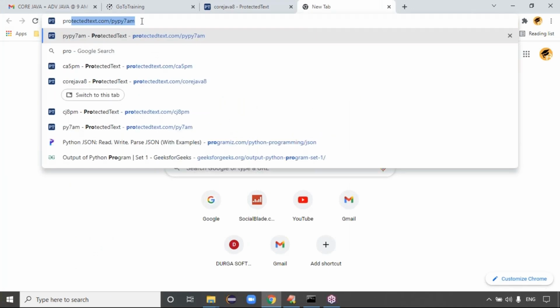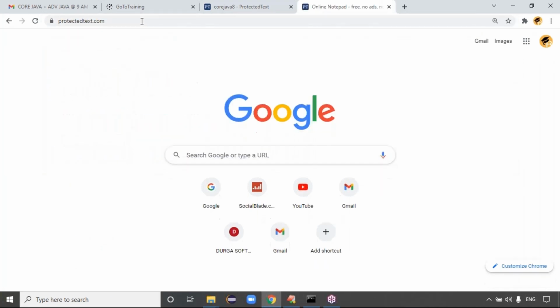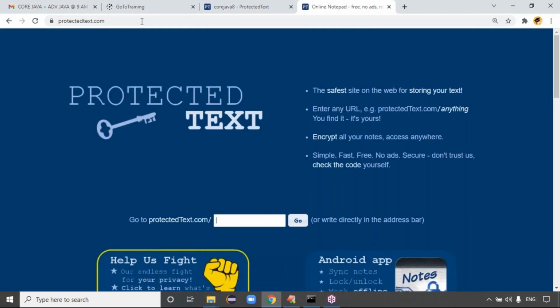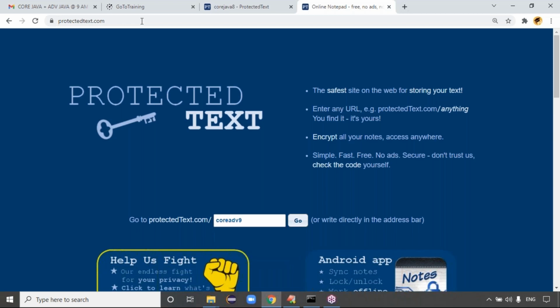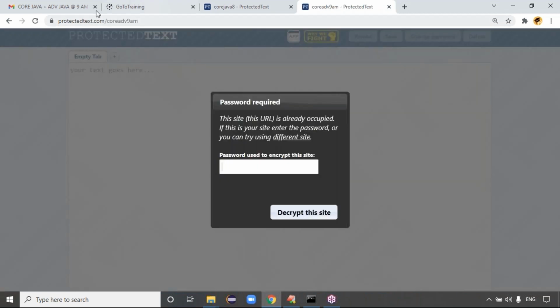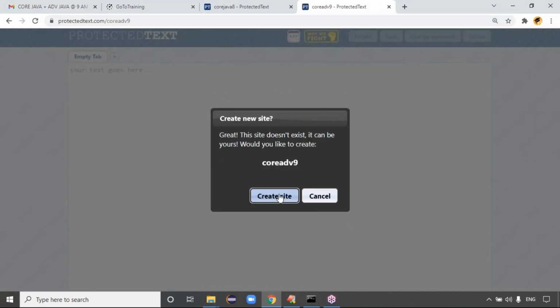If you open protectedtest.com, this is core advanced Java, guys. If you need only core Java, you can pay for only core Java. If you need advanced Java, you can pay for only advanced Java. If you need both packages, the amount is reduced. If you want, you can take both core and advanced Java. That's what core advanced is. So, core advanced 9 a.m. Oh, it's already there. Core advanced 9, guys.